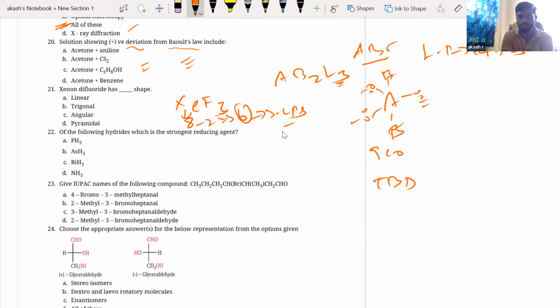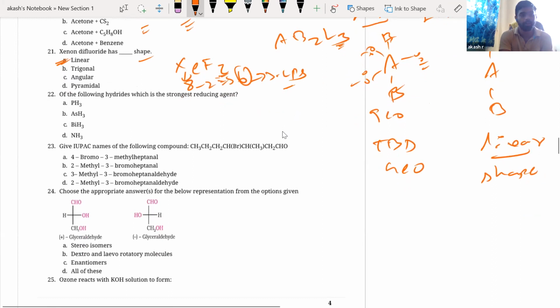Now if you remove all the 3 lone pairs, all you have is A, B, B. Now you see that this is actually a linear shape. This is your shape, and this is your geometry. So the answer is linear. They're asking about the shape, so it is linear.